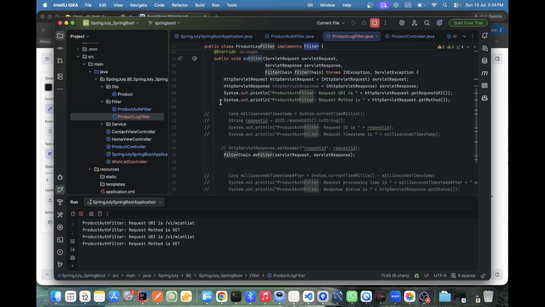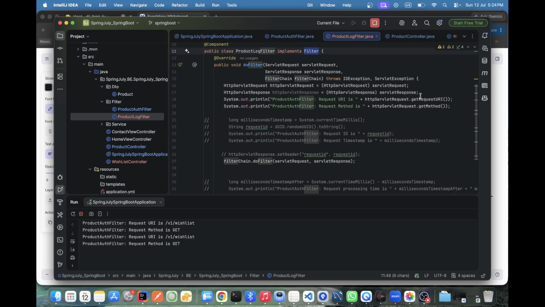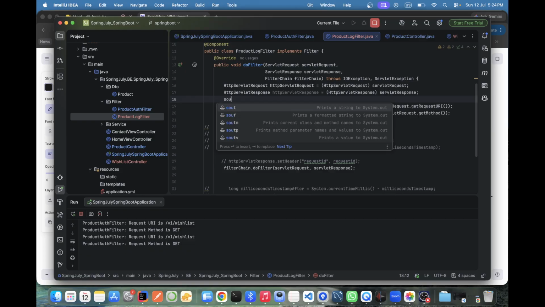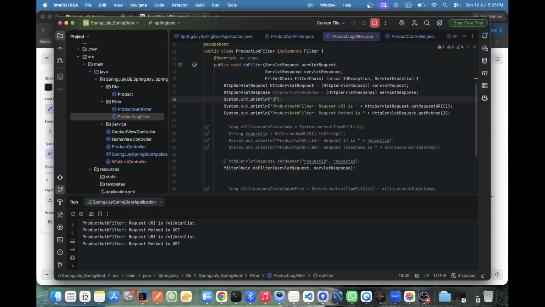Once again, filter request. I will do it like this. Now you understand. Start of product log filter, correct? End of product log filter, correct?